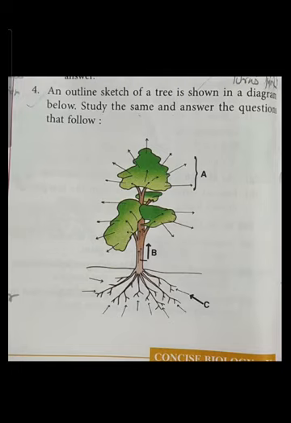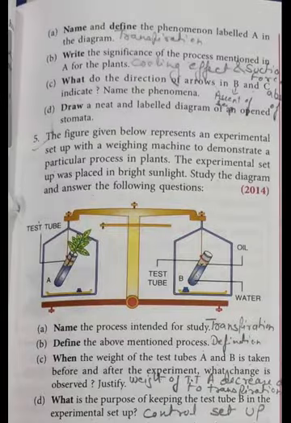Study the same and answer the questions that follow. Now the diagram is this. First question, name and define the phenomenon labeled A in the diagram, that is transpiration. Write the significance of the process mentioned in A for the plant. It helps in cooling the plant body, that is the cooling effect, and second, it creates suction force in the plant. C, what do the directions of arrows in B and C indicate? B, ascent of sap, and C, absorption of water from the soil.